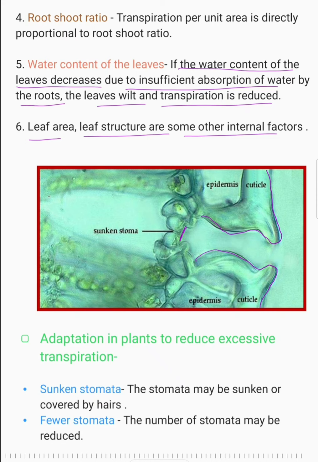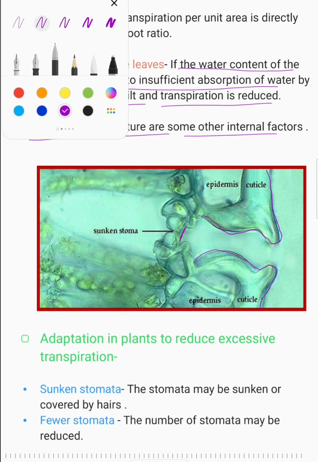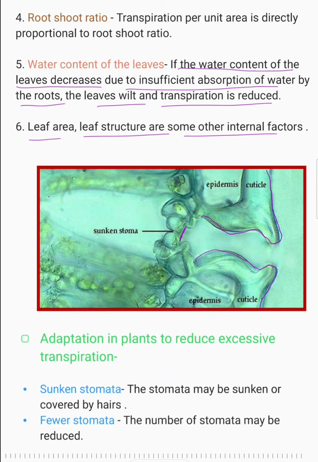Now, some adaptations in plants to reduce excessive transpiration. Transpiration is necessary because it keeps the air moist. You have learned all the importance, but in some situations, like in deserts or in the dry season, there is a scarcity of water.